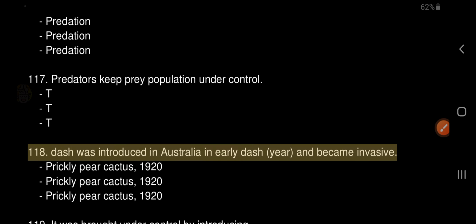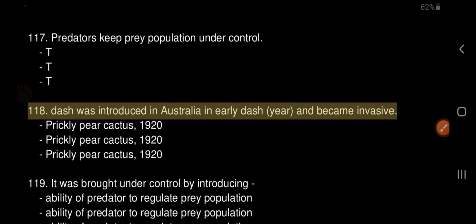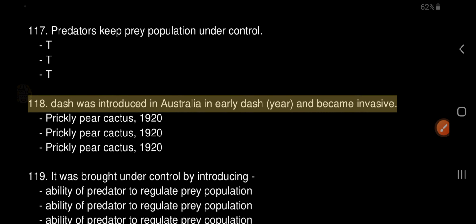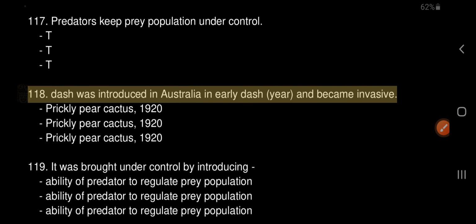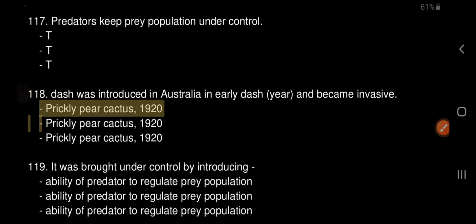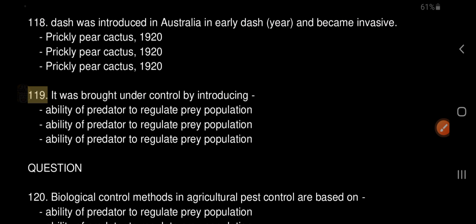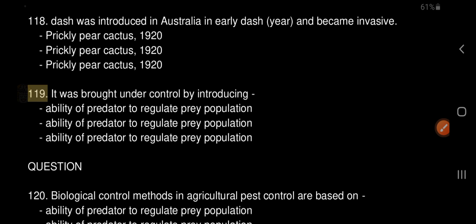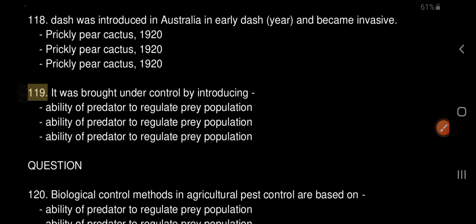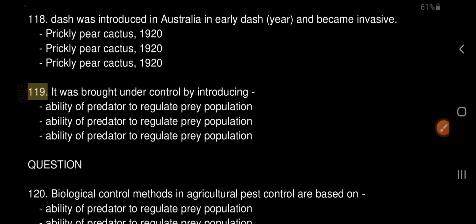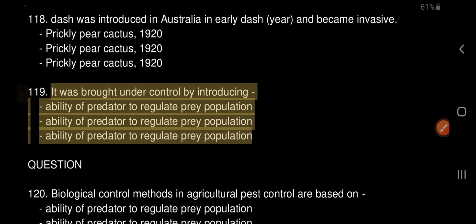118. Dash was introduced in Australia in early year and became invasive. Prickly pear cactus, 1920. 119. It was brought under control by introducing dash. Ability of predator to regulate prey population.